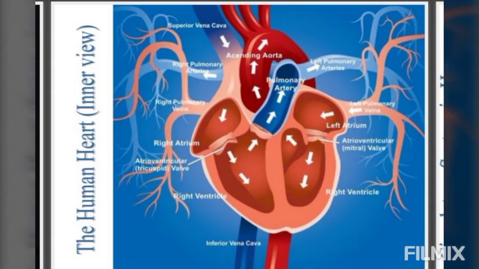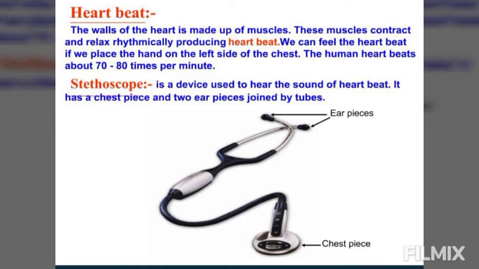Now the oxygenated blood returns to the left auricle. Thus the circulation of the blood keeps on going in the same manner. Next is heartbeat. We know that in an adult human being, the heart pumps out the blood to the arteries about 70 times per minute. The rhythmic, regular contraction and relaxation of the heart is called the heartbeat.